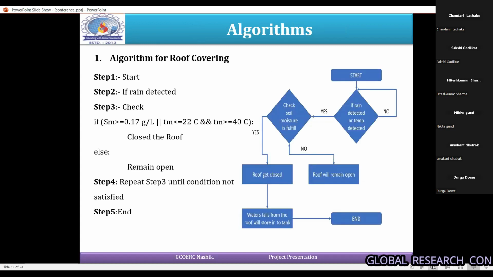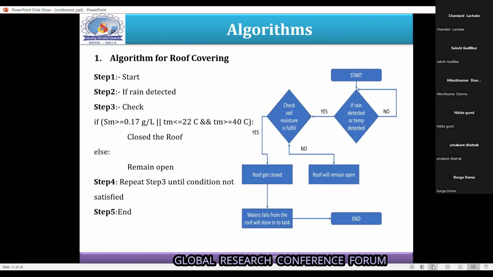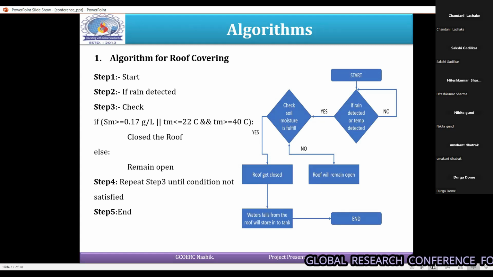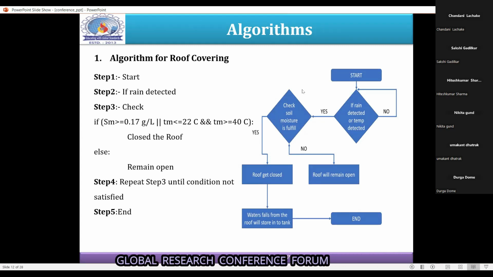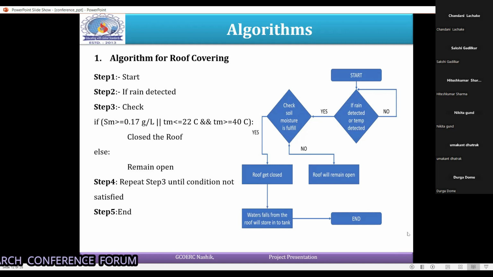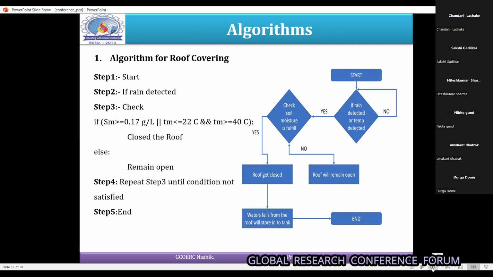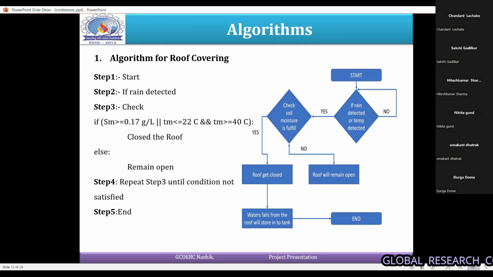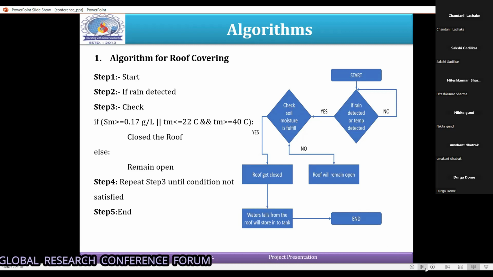Then this is the algorithm: how exactly the system will work. Basically, when the system starts, it detects the rain. If rain is detected, then it checks the soil moisture level. We take the crop grapes, so we take the soil moisture level as 0.17. If it is fulfilled, then the roof will be closed, or if it is not fulfilled, then the roof will remain open as it is.